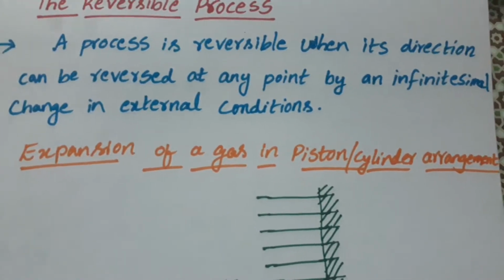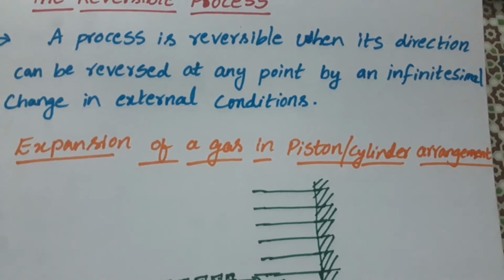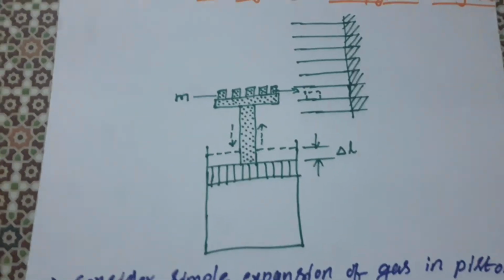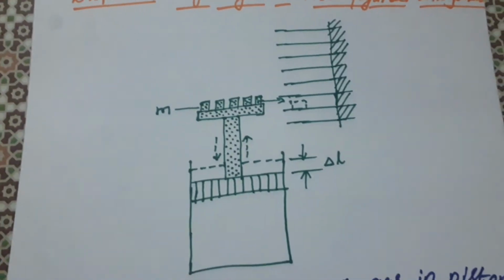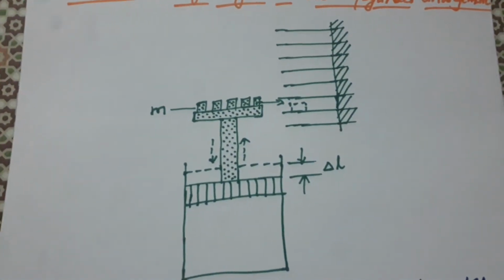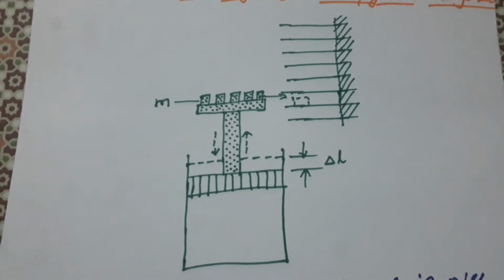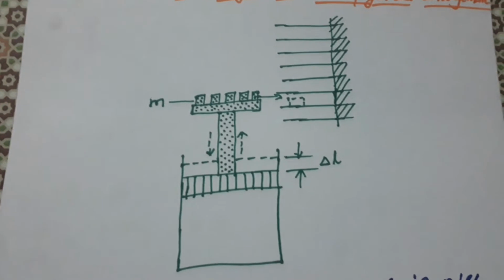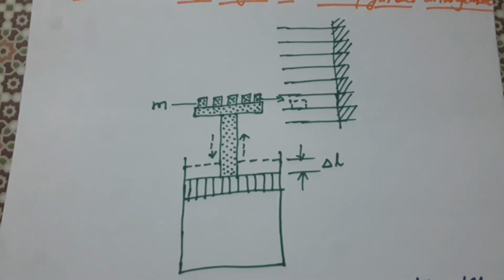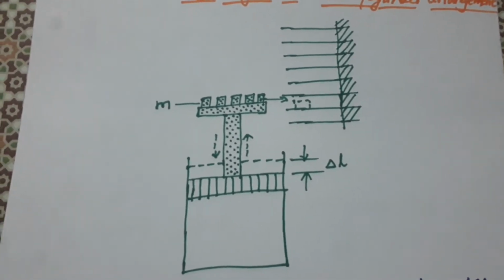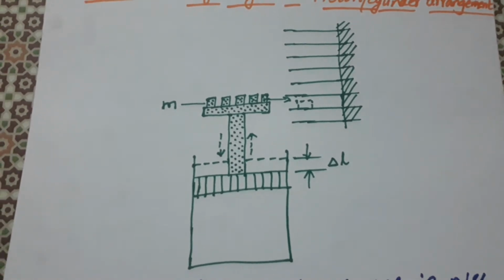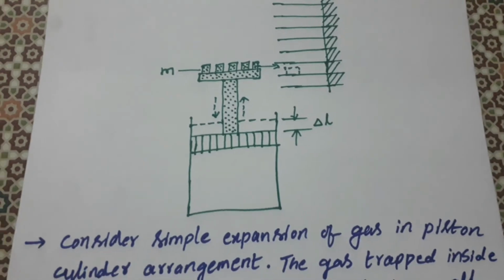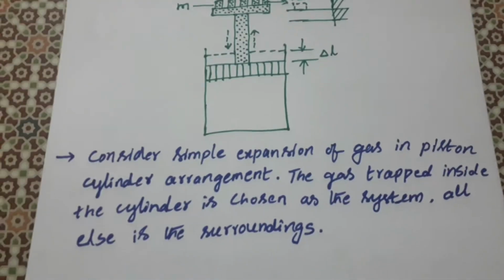For example, we can take the expansion of gas in a piston cylinder arrangement. Here we can see the diagram of how the expansion of gas takes place in a piston cylinder arrangement. There is a gas inside this cylinder and we have the piston assembly. From this piston assembly, we assume that a mass M is suddenly slid from the piston. How does the process take place here? That is what we have to consider in this explanation.